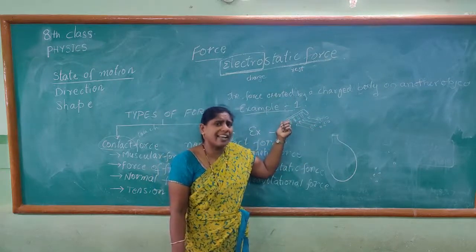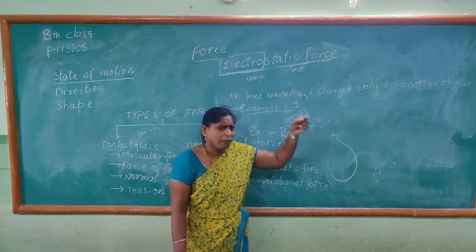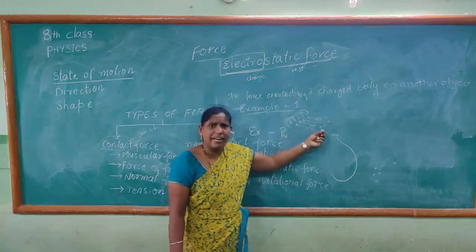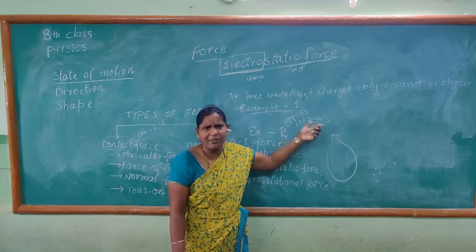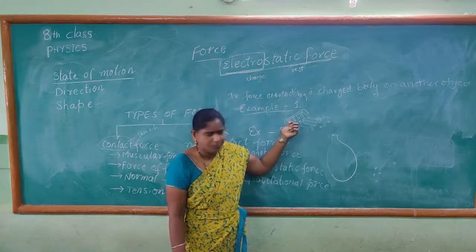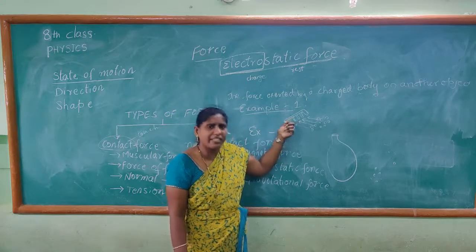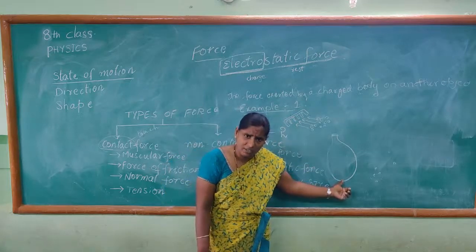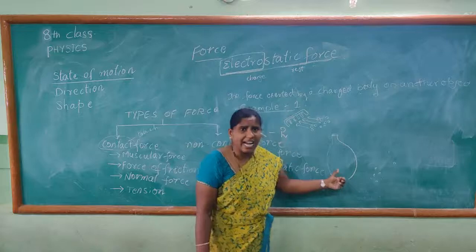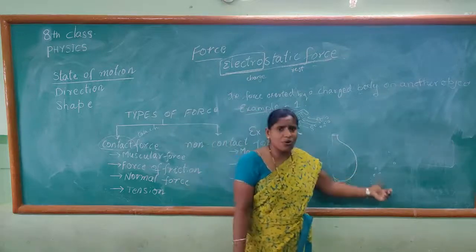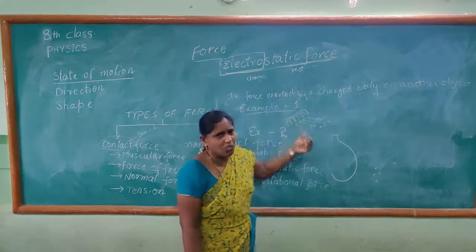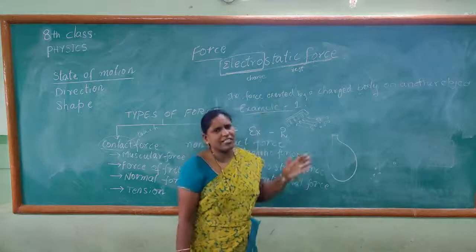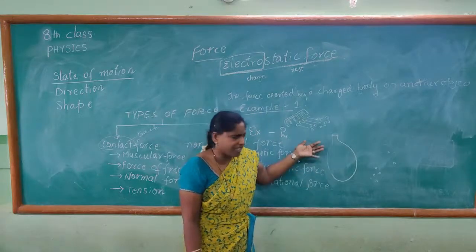Without combing your dry hair, if you just take the plastic comb and try to attract the pieces, it does not attract. Why? Because it is uncharged, so it has to be charged. In the same manner, when you rub the balloon with the silk cloth, only then it is getting charged, so that it can attract the thermocol pieces. These are the examples of electrostatic force. Like this, there are so many examples in our daily life.